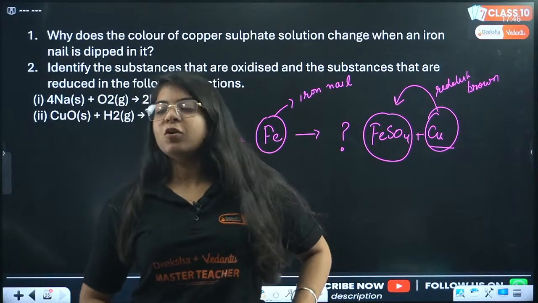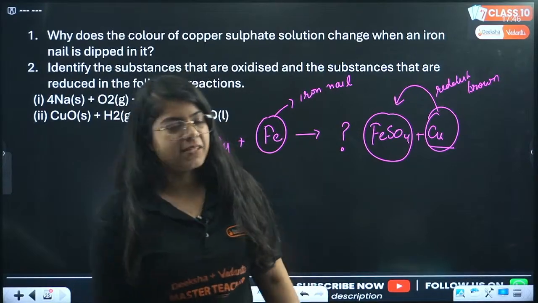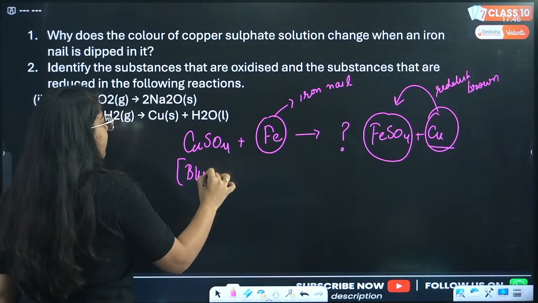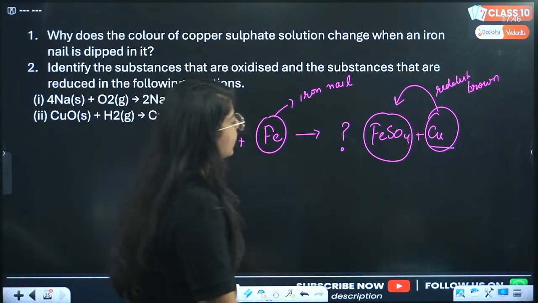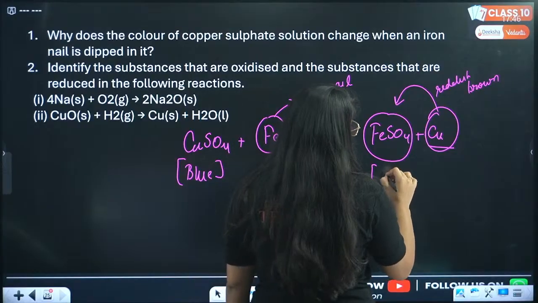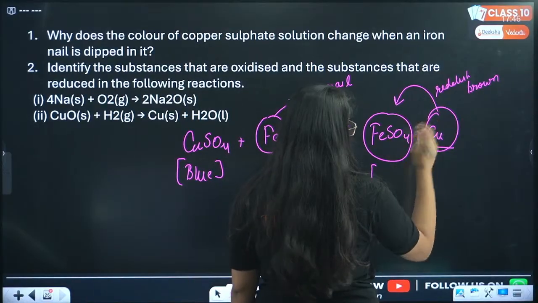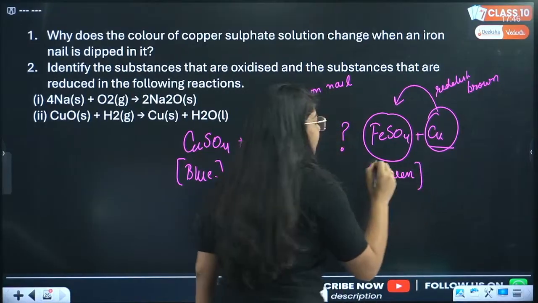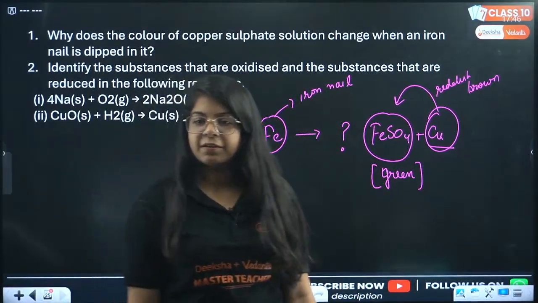Copper sulfate blue, ferrous sulfate green solution. Yes, very good. So copper sulfate is our blue solution, and when you dip iron in that, it becomes ferrous sulfate, that is green in color. Very good, green in color.